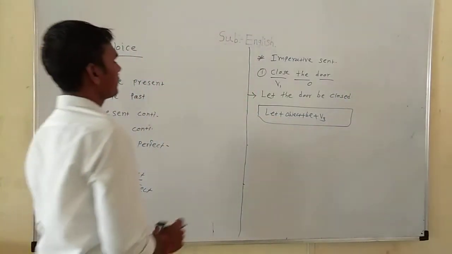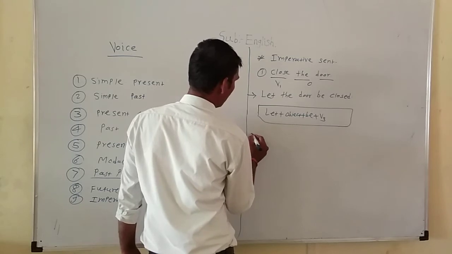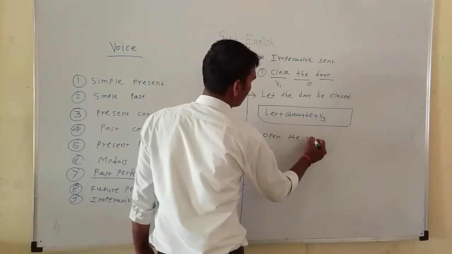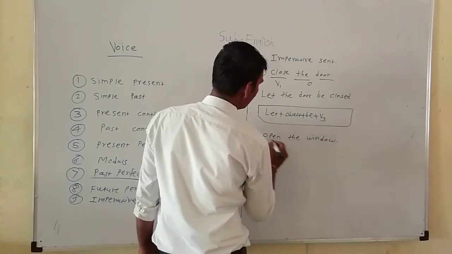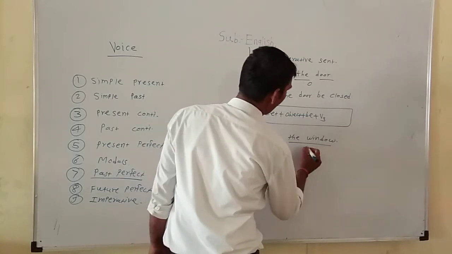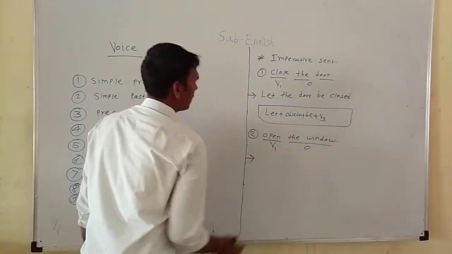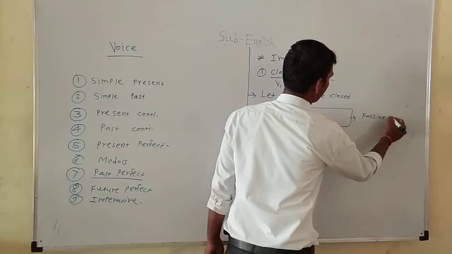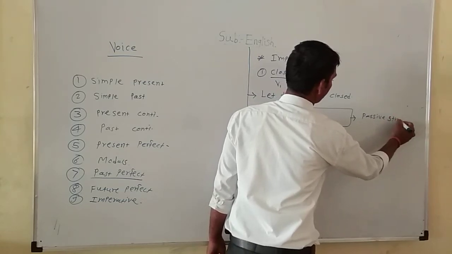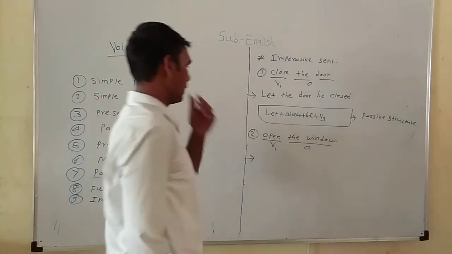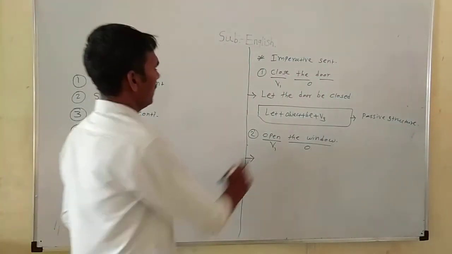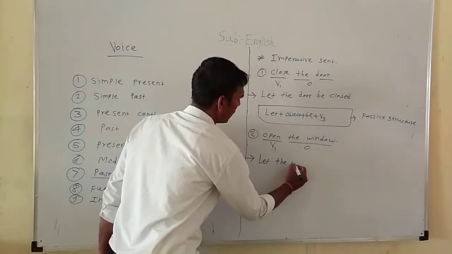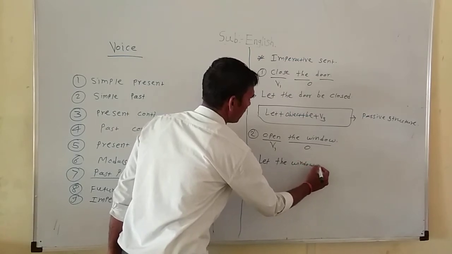Another example: open the window. Here the object is the window. We solve it with the help of the given structure. First, let the window be opened.